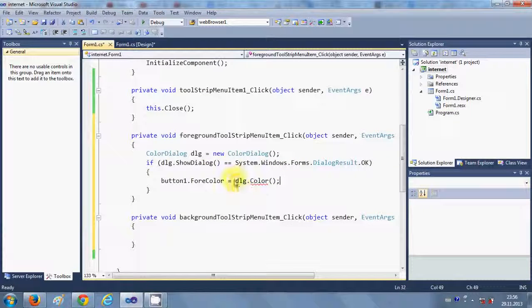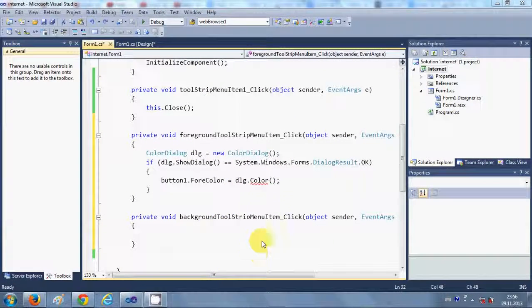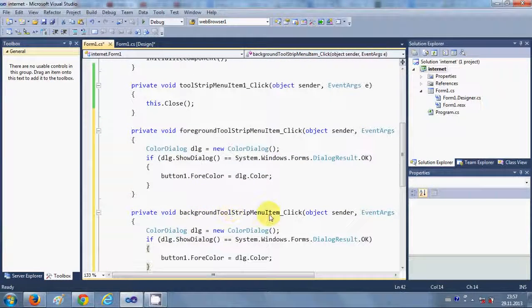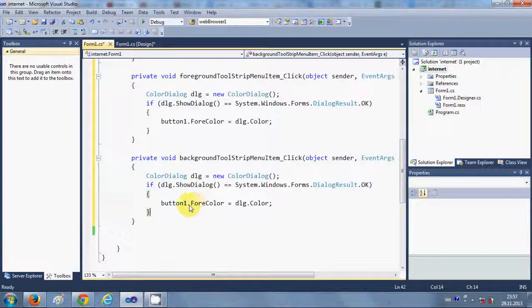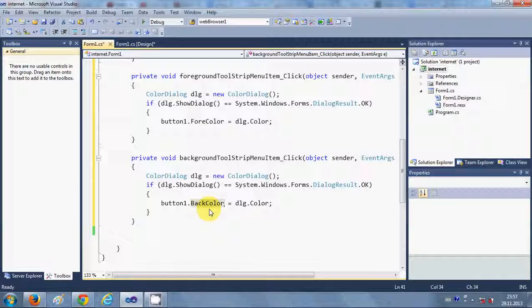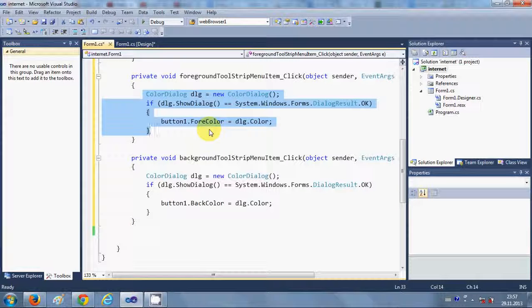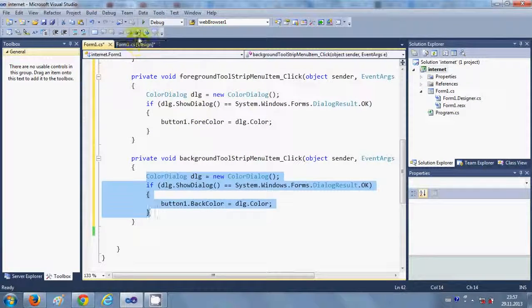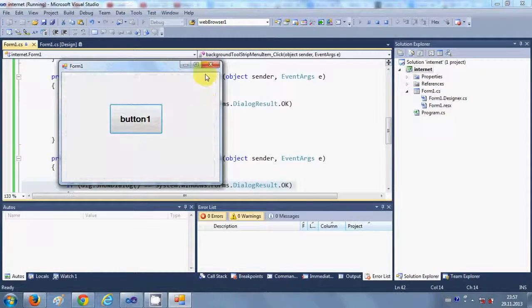The same thing we will do for the background color. First of all, let's delete this. This should be just Color, not with brackets, and I will copy this same code in the Background menu item click event, and instead of ForeColor I will change it to button1.BackColor is equal to dlg.Color. So this menu item will change the foreground color of the button, and this will change the background color of the button.